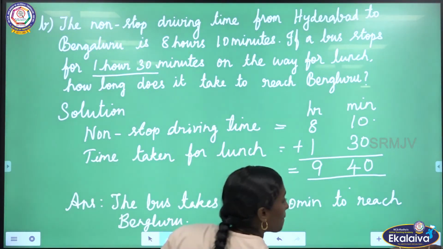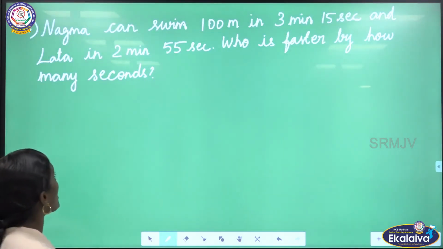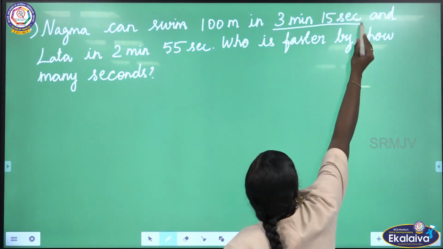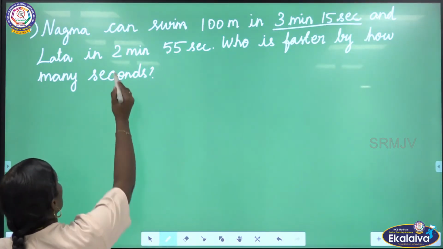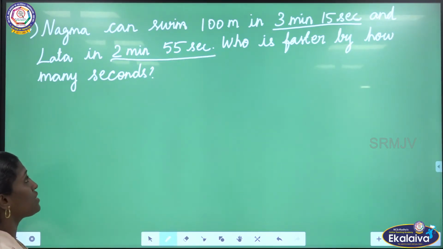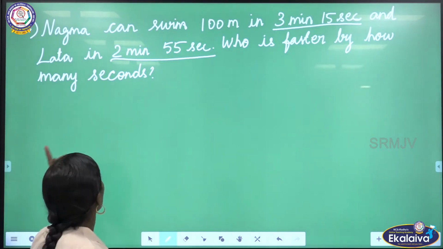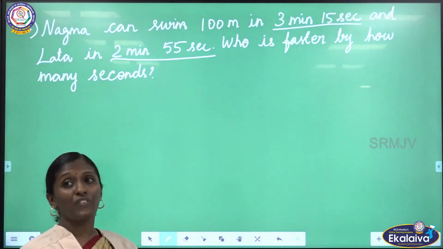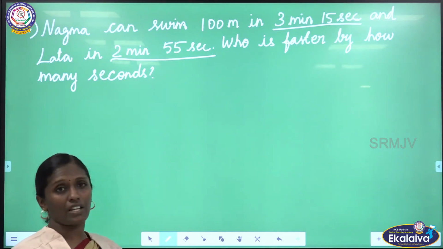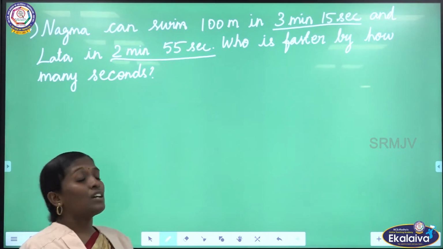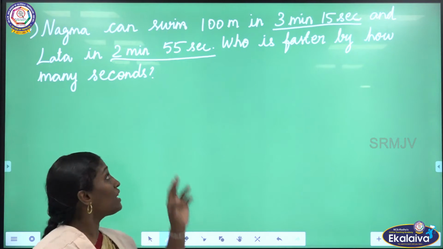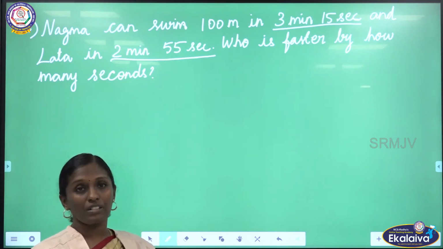Is it clear? Then the next question: Nagma can swim 100 meters in 3 minutes 15 seconds and Lata in 2 minutes 55 seconds. Who is faster by how many seconds? Here Nagma can swim in 3 minutes 15 seconds. Here Lata can swim in 2 minutes, sorry, 55 seconds. Here who took less time, we can say that person is the faster person, isn't it?